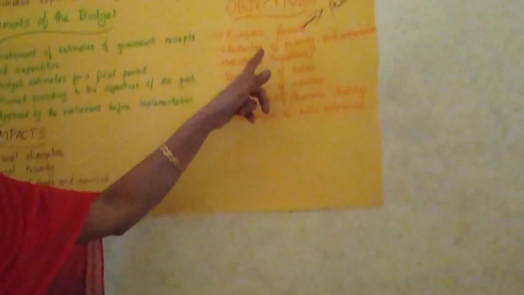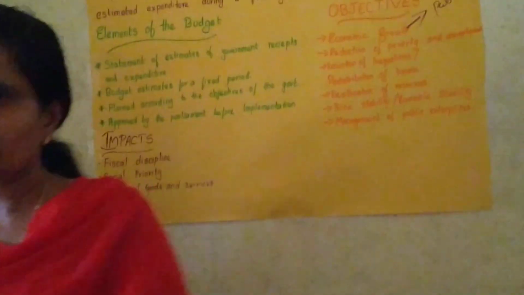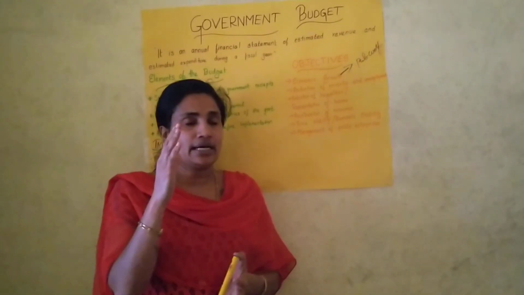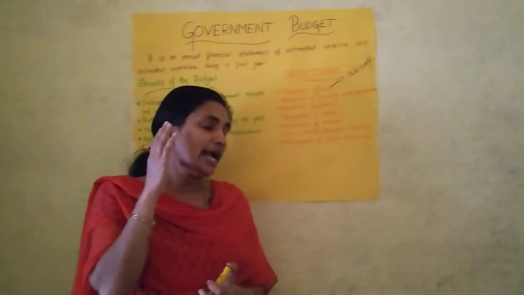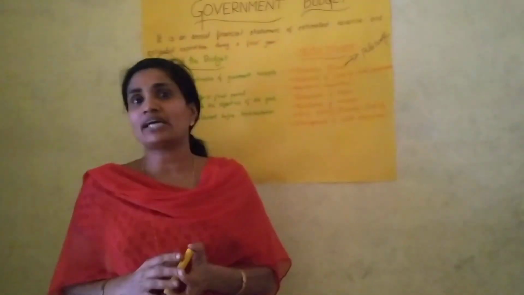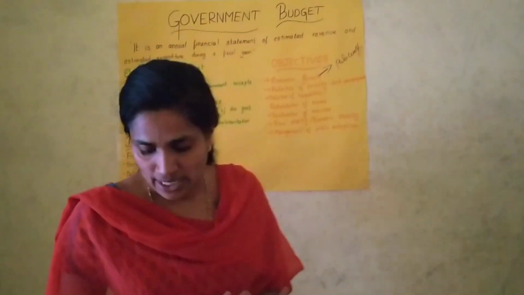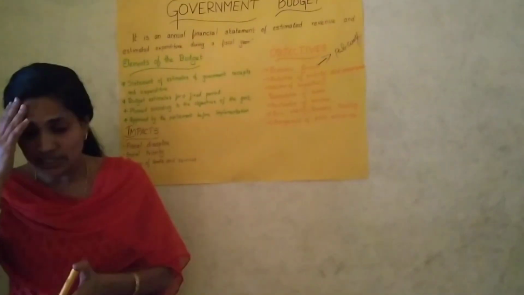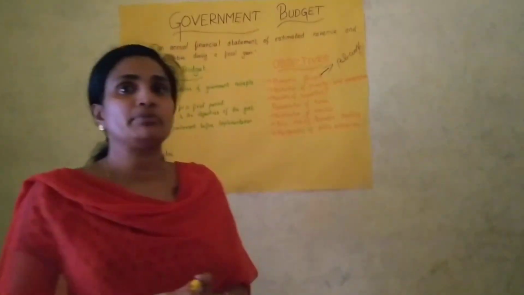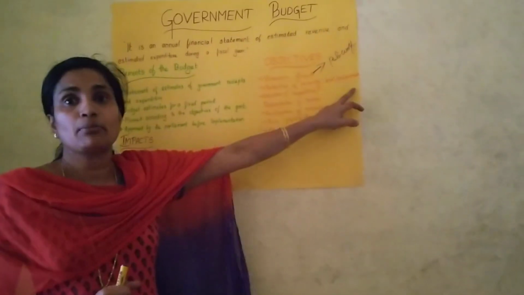The second one is reduction of poverty and unemployment. You need to understand that at present there are no five-year plans in India; it is now known as Niti Aayog. The estimation of Niti Aayog is that 22.9% of people face the problem of poverty and unemployment.